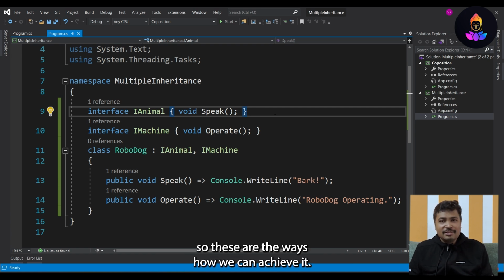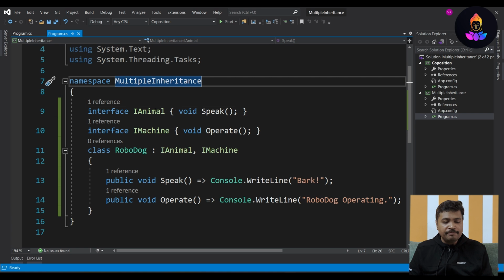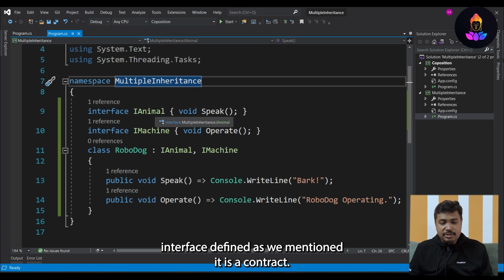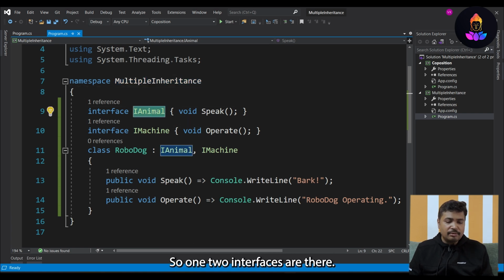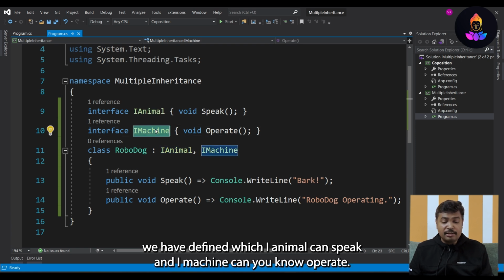So these are the ways we can achieve it. There is a way, no problem in that in C#.NET. This is the beauty of C#.NET. Here we have multiple inheritance. Now what we can do is define an interface, which, as we mentioned, is a contract. So two interfaces are there: IAnimal and IMachine, where IAnimal can speak and IMachine can operate.